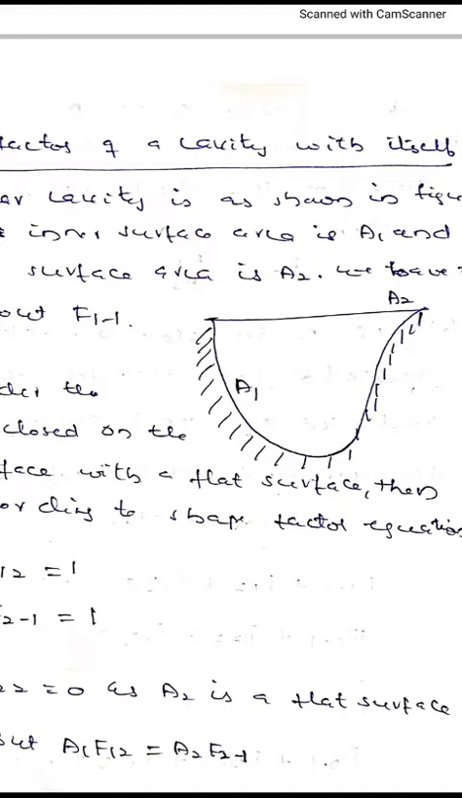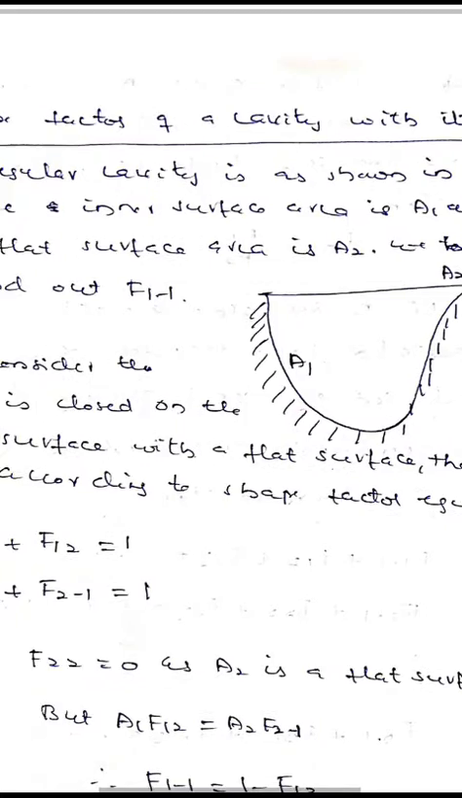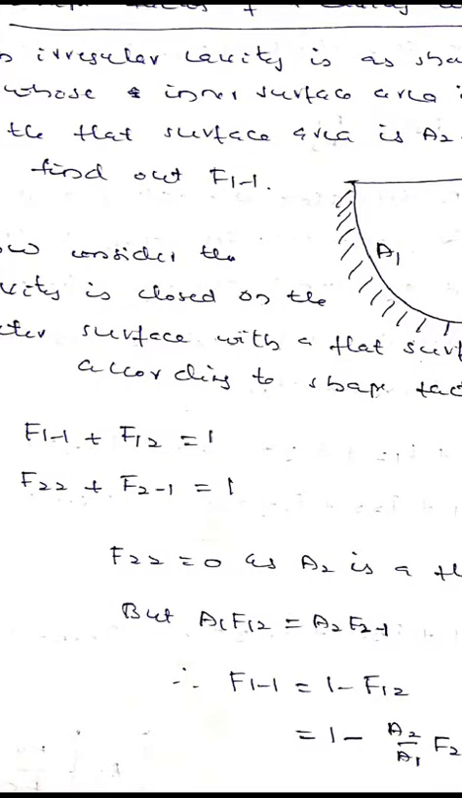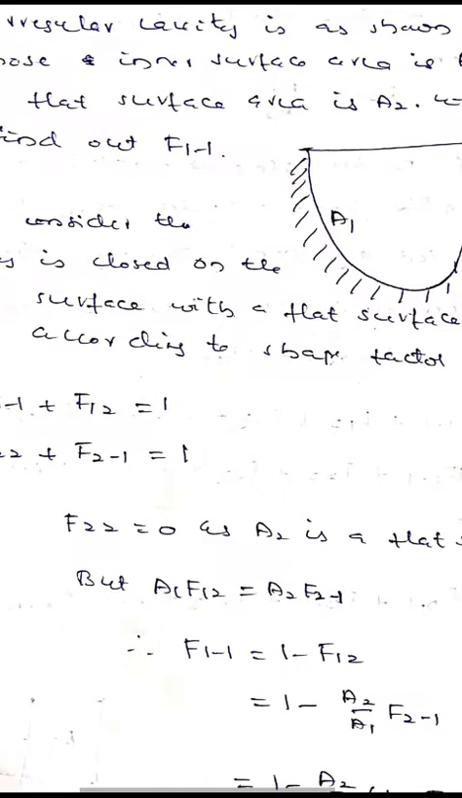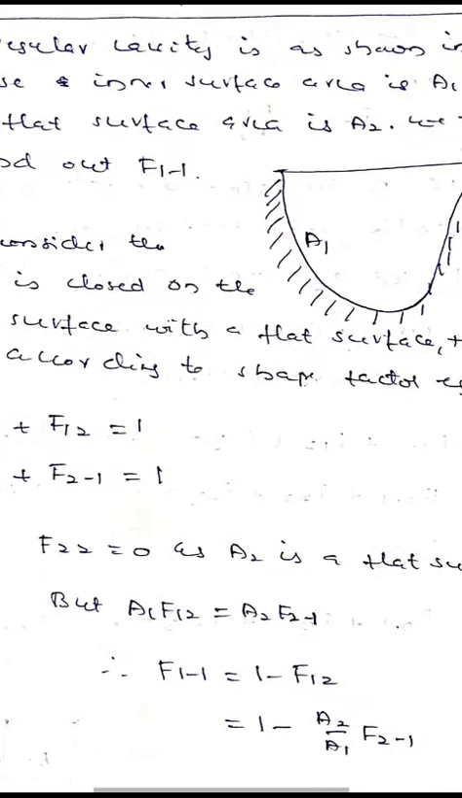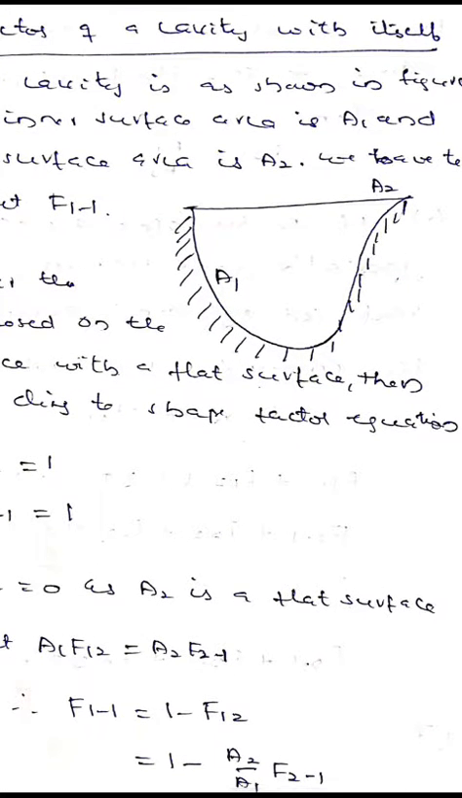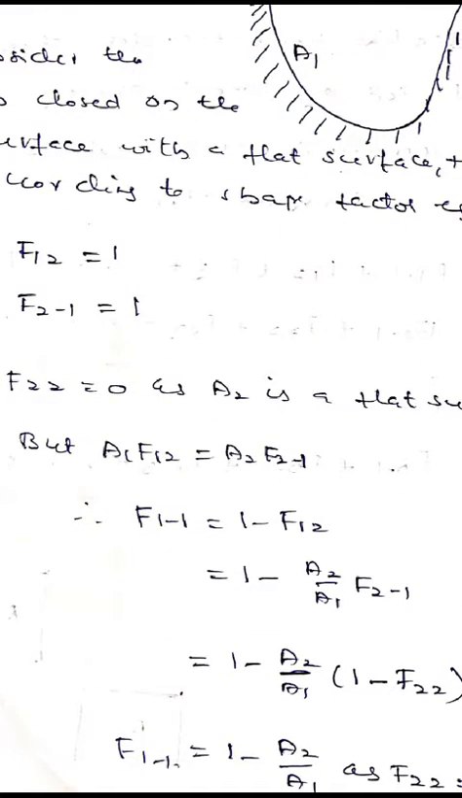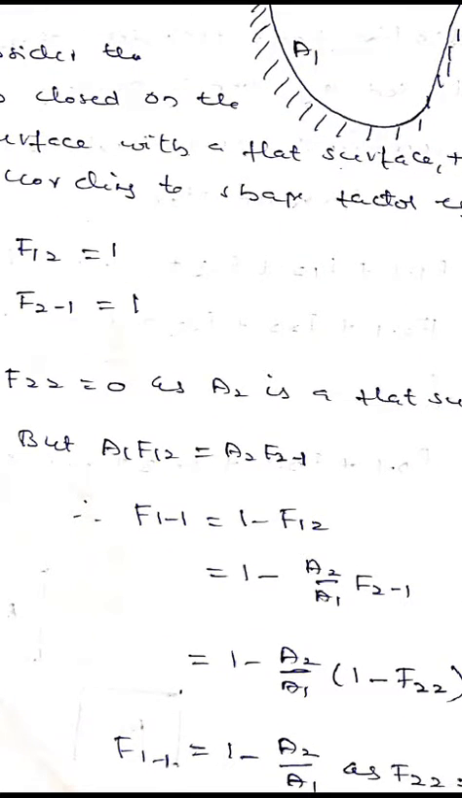As these two bodies are radiating heat with each other, we can write F11 plus F12 equal to 1, F22 plus F21 equal to 1. And we have F22 equal to 0 because 2 is a flat surface. Then we have A1 F12 equal to A2 F21. This is the reciprocity relation between two radiating surfaces. A1 F12 equal to A2 F21.